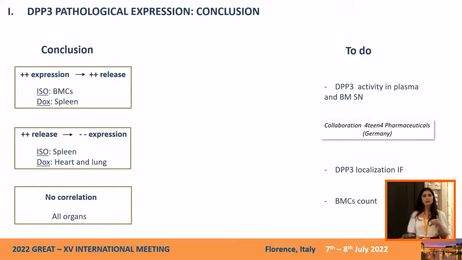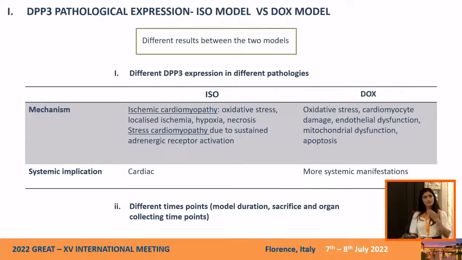Now we are currently continuing additional experiments. We are analyzing the activity of DPP3 in plasma samples and in bone marrow supernatant in collaboration with the 4TEEN4 company, and we are also studying the localization of DPP3 by immunofluorescence. So as we have seen, there is different expression of DPP3 among the two models.